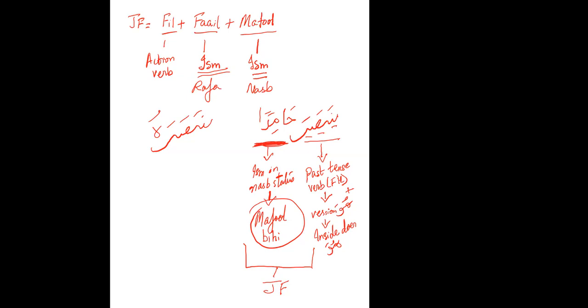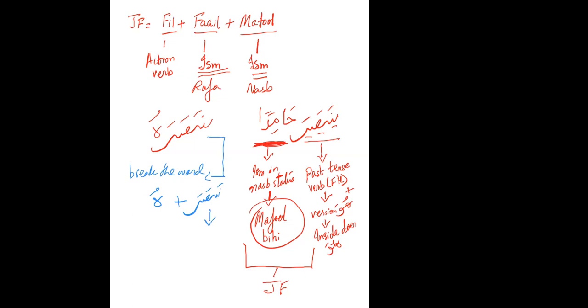So break the word. You have Nasara plus hu. Now first analyze the first part. What is Nasara?